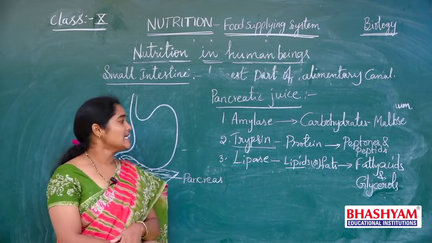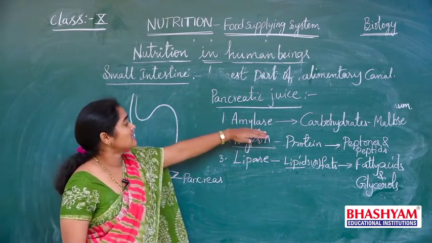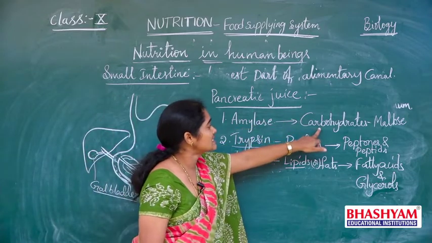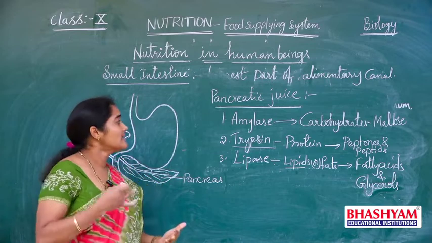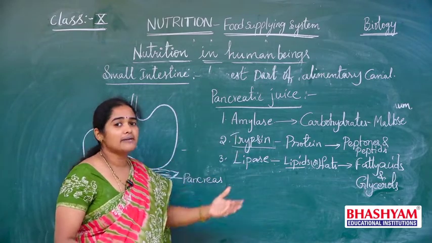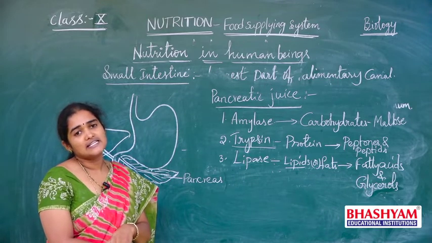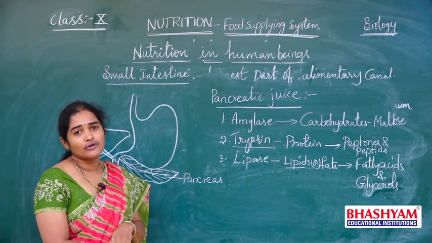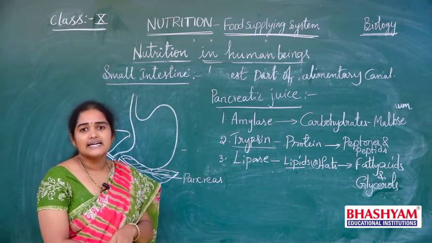So the alkaline nature of the food allows the enzymes that are responsible to digest the carbohydrates to become active. So they make the amylase enzyme active to digest the carbohydrates. That means the acidic nature of the food does not allow carbohydrate digestion.